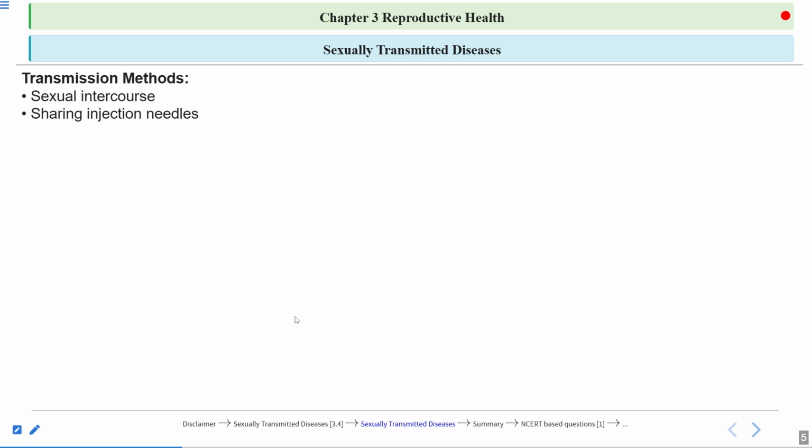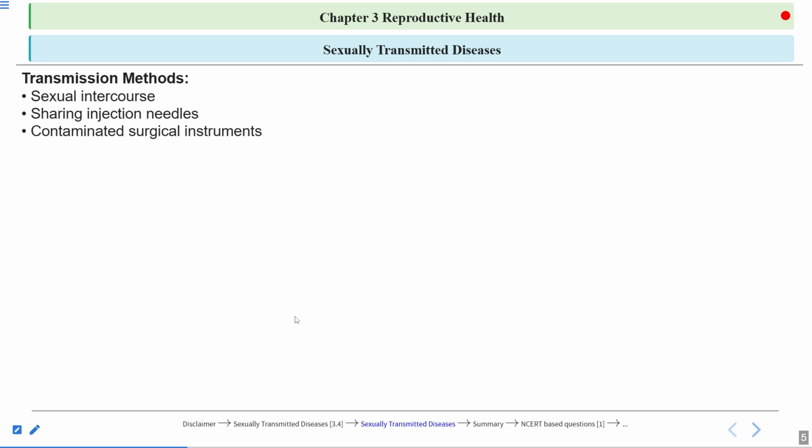The blood of the infected person carries the pathogen, and if this blood is transfused into another person, or if the injection needles are not sterilized properly, or these injection needles contain some of the blood of the infected person, and the same needle is used to inject some fluid into another healthy person, then this pathogen can transfer to that healthy person as well.